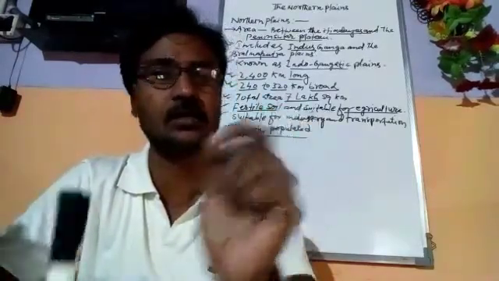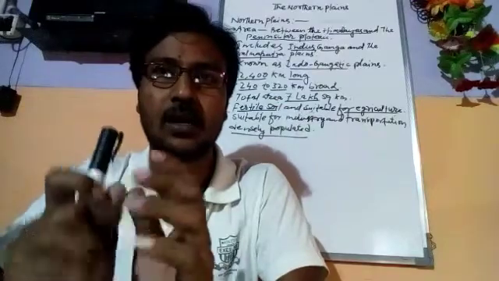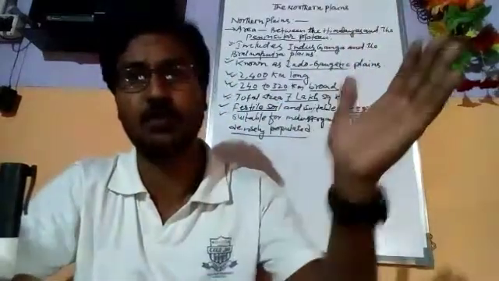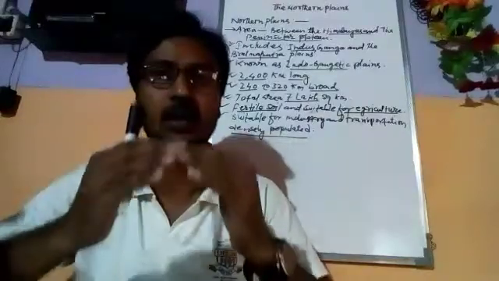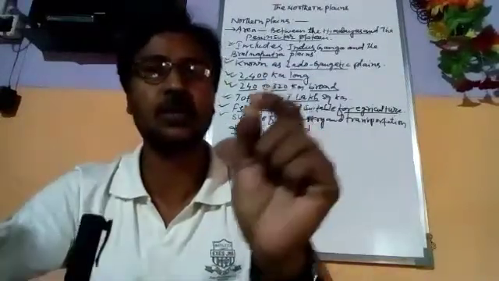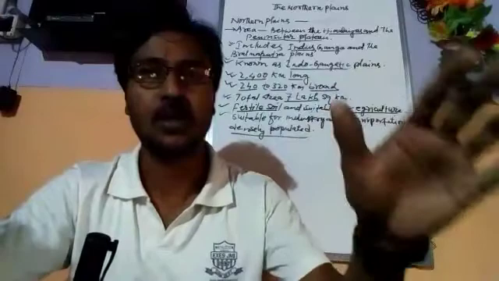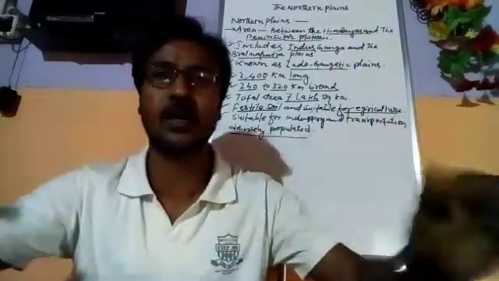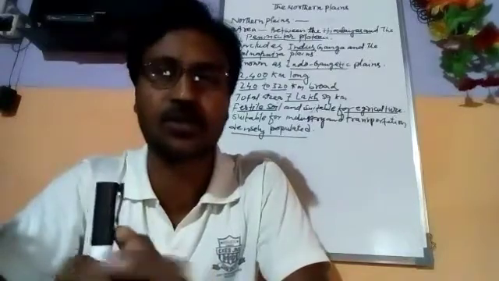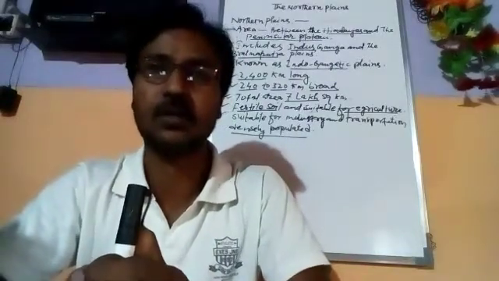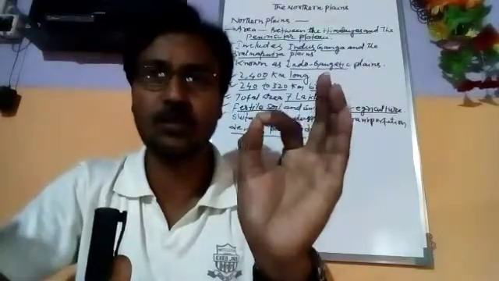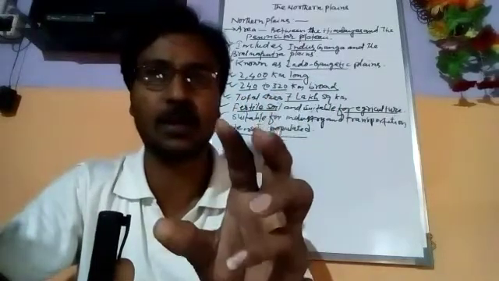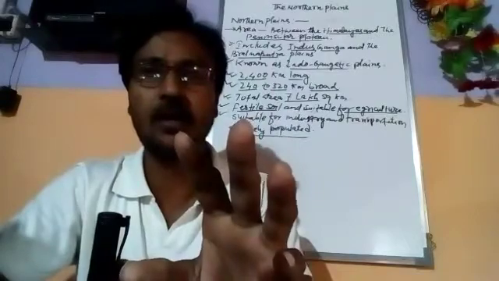Every year these rivers bring a large amount of soil from the hilly areas, from the mountains, and deposit it in the plain areas, and as a result a vast land is created which is known as the northern plain. So the formation of the northern plain is by the interplay of the Himalayan rivers.